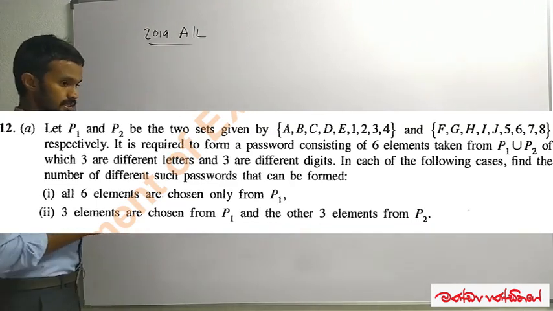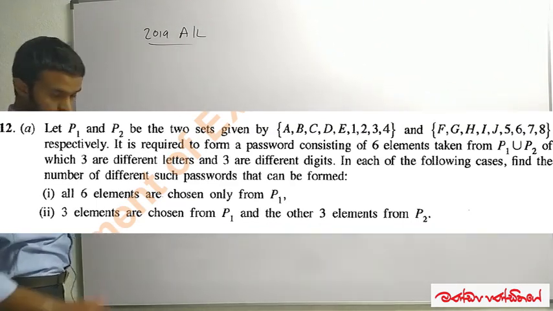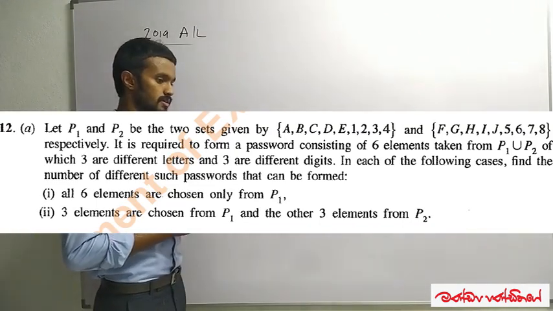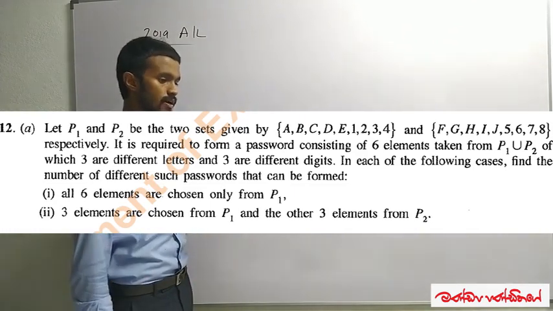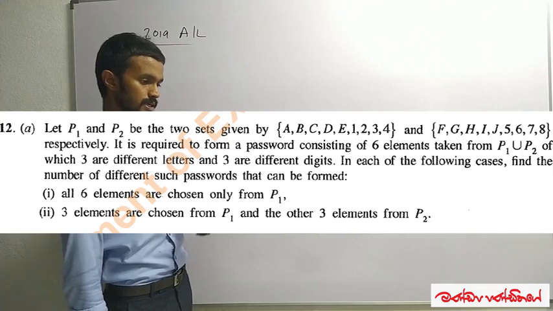Okay, the question says: let P1 and P2 be the two sets given by A, B, C, D, E, 1, 2, 3, 4 and F, G, H, I, J, 5, 6, 7, 8 respectively.